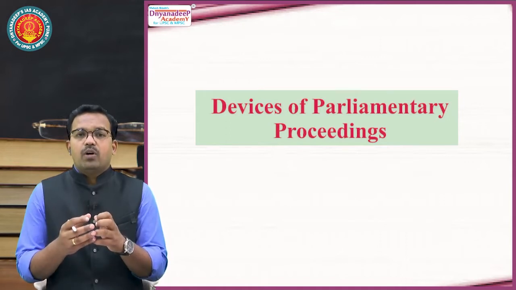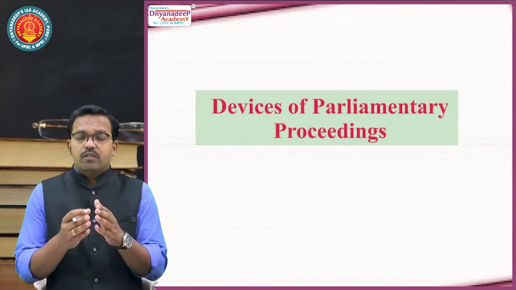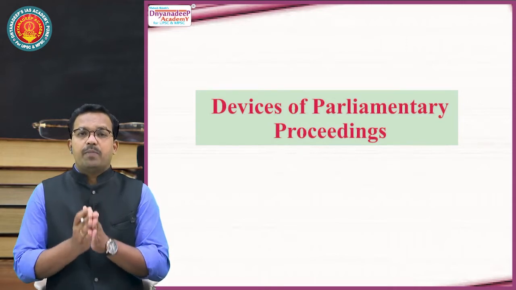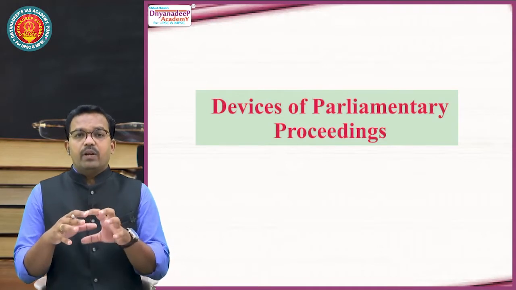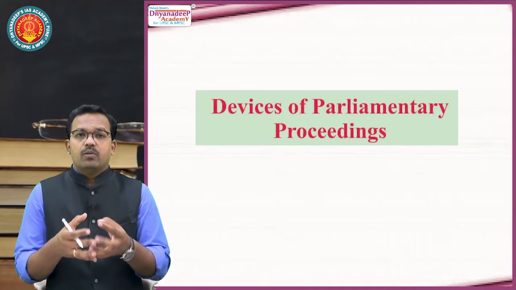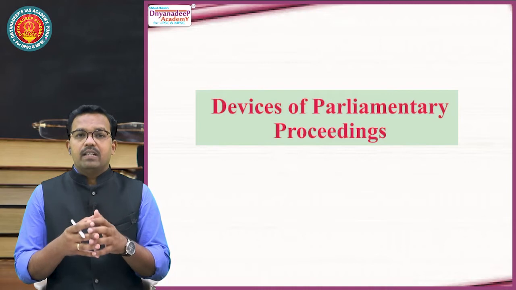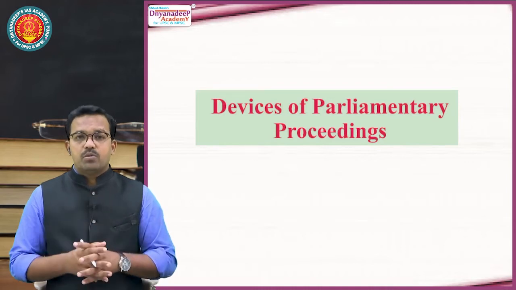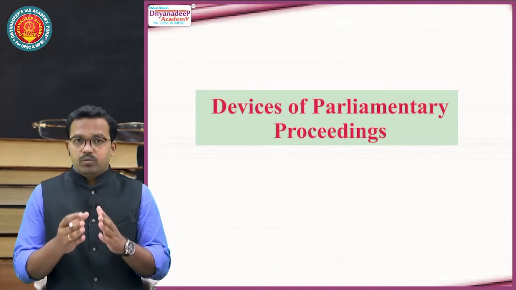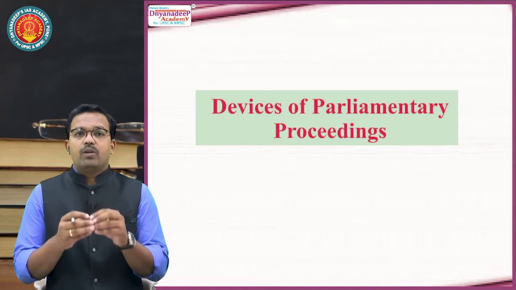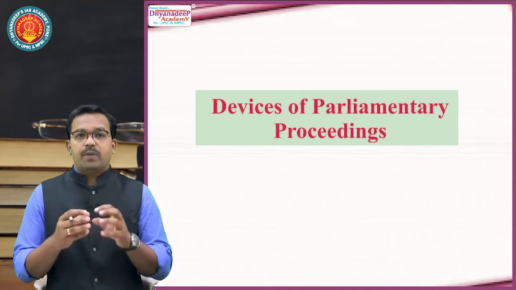Then how does it carry out all these important discussions, debates, deliberations? What are the various tools available in the hands of members of Parliament to keep a check on the executive, to have security of the public purse, meaning the money of the public, and to ensure that the Prime Minister and the Council of Ministers work in line with the ideals and credentials of the Indian Constitution? All this shall be ensured by Parliament. And the tools available in the hands of Parliament to carry out all these functions are the devices of parliamentary proceeding.